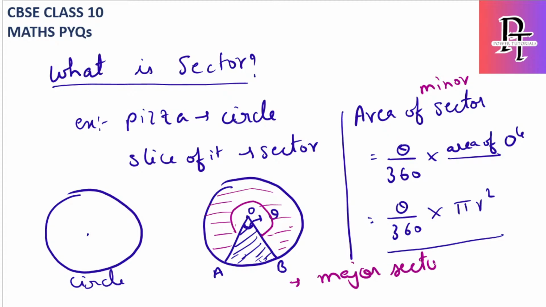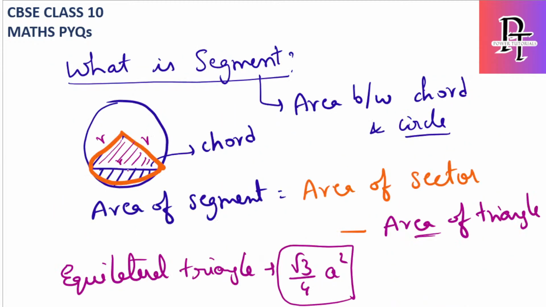Major sector is nothing but the other part of the circle. So total is 2 pi, that is 360, so 2 pi minus theta, then you will get this angle, by again the same formula, which is theta by 360 into the area of the circle, which is pi r square, which is nothing but the major sector, meaning the outer part. Okay, if they are not asking you this part, and I want the area of the other part, we consider it as a major sector. Same way, this is the small segment. What about the other remaining part? That is nothing but the major segment.